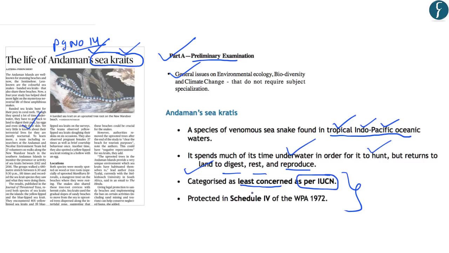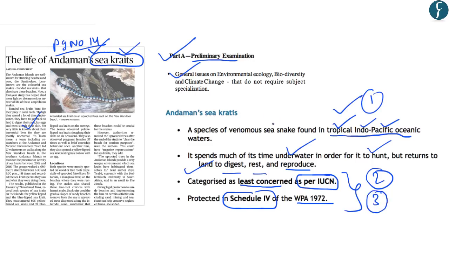Further, it is protected in the Schedule 4 of the Wildlife Protection Act 1972. So the three important pieces of information for us from the preliminary examination point of view are, first, where these sea kraits are found. Secondly, what is the conservation status of sea kraits in the IUCN's Red List? So it is least concerned as per the IUCN's Red List. And the third important information from the preliminary examination point of view is that it is protected in the Schedule 4 of the Wildlife Protection Act.